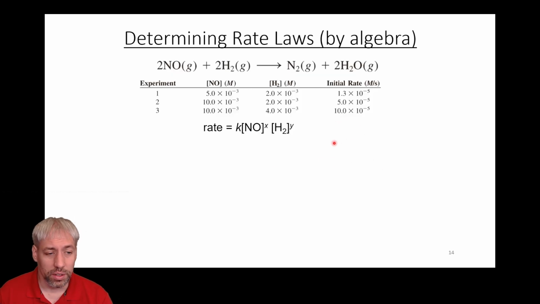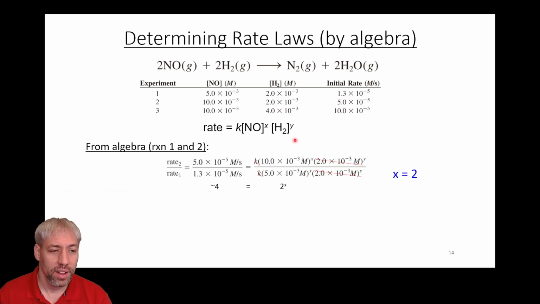And so you can also do this algebraically, which is basically what we did descriptively just now. You can set up a proportionality between any two experiments. And so it's doing exactly what we just did. Find an experiment where one reactant is constant, the other changes, and the initial rate changes, and you basically use k, which is a constant and is going to be the same in both reactions.